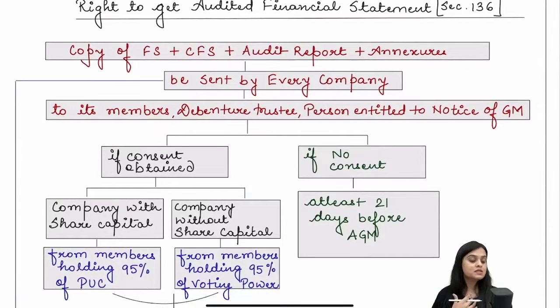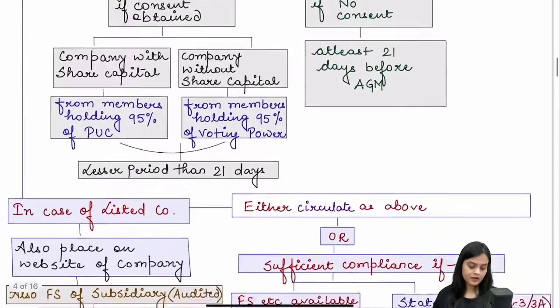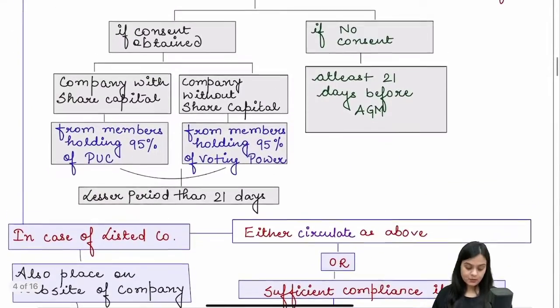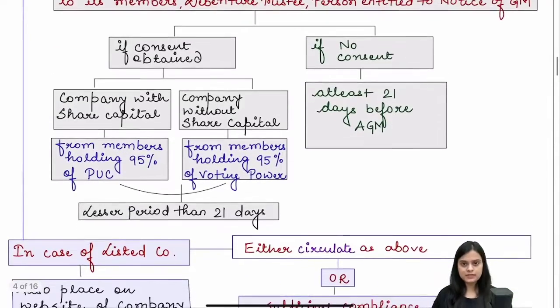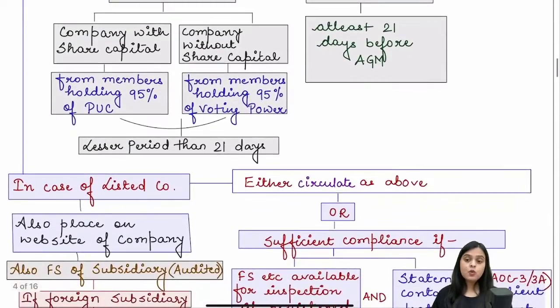Once the audit report is prepared, it is the right of every member, debenture trustee, and every person who is entitled to the notice of general meeting to receive the set. What set, ma'am? Financial statements, consolidated, audit report, board report, and extras, everything. So it has to be sent at least 21 days before the AGM, along with the notice of AGM. But if you obtain the consent of these people, then it can be sent at a lesser period also.